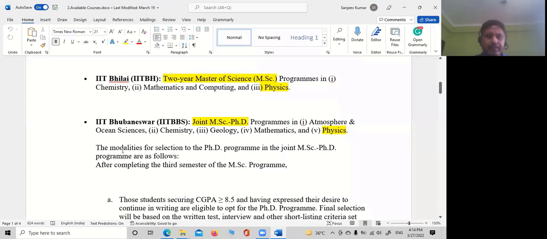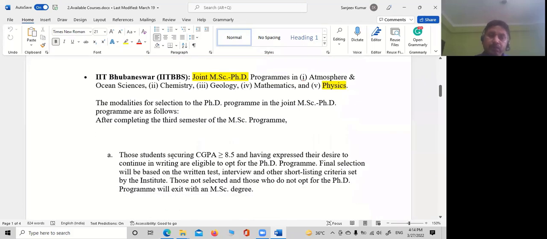They say the modalities for selection to the PhD program in the joint M.Sc PhD program are as follows: those students securing CGPA more than 8.5 and having expressed their desire to continue in writing are eligible to opt for the PhD program. Final selection will be based on the written test, interview, and other shortlisting criteria set by the institute.